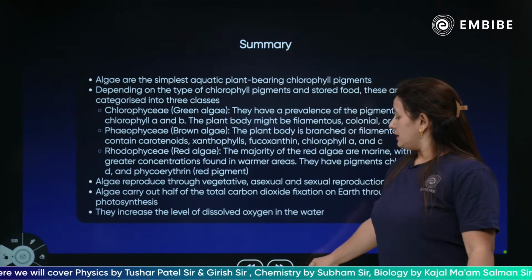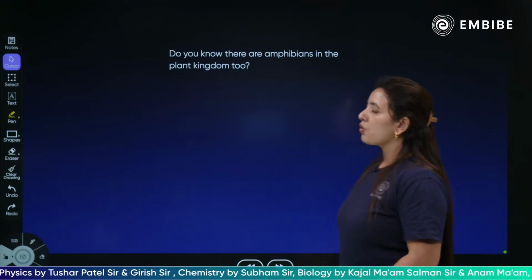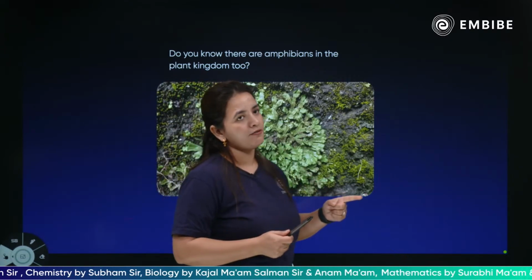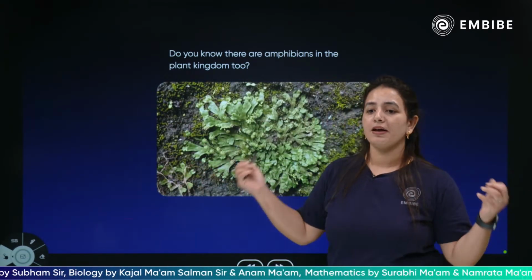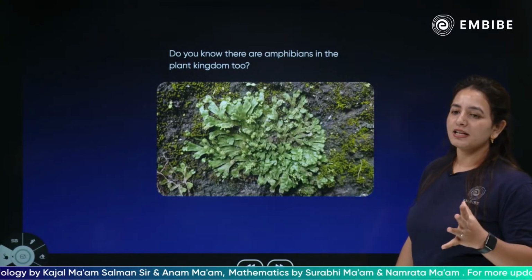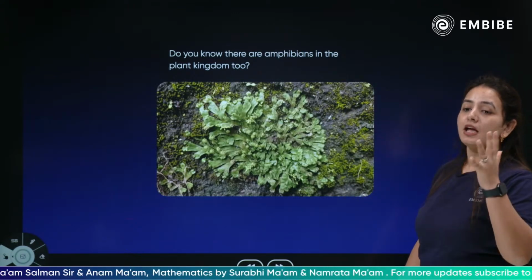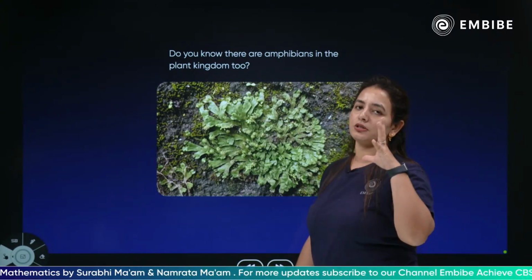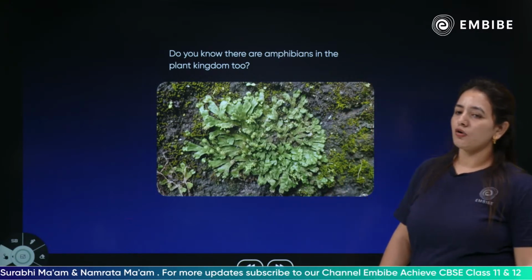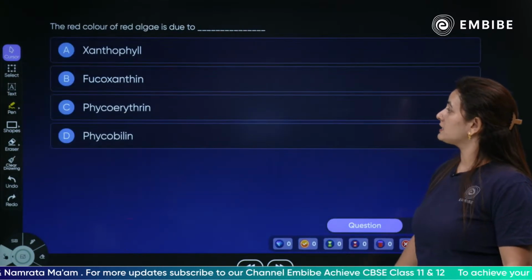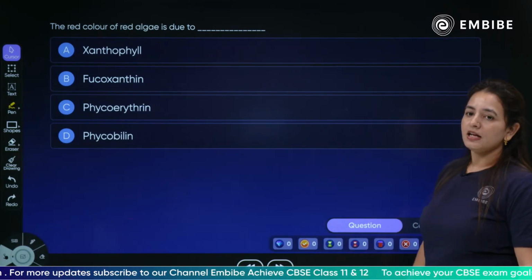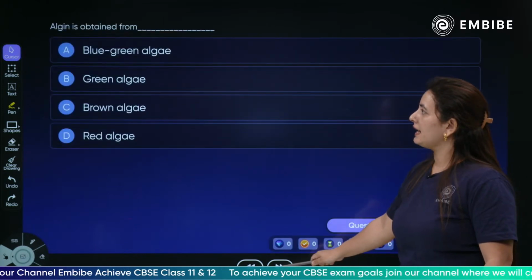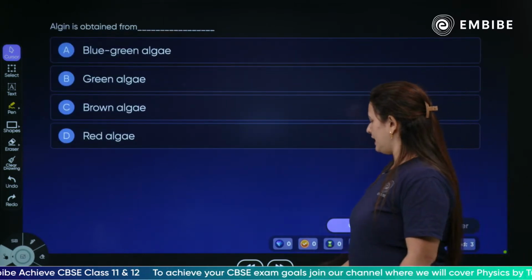Clear? Next, children, before you go, I would like to introduce the next session. Just like animals have amphibians, the plants also have amphibians. What kind of amphibians? The next session would be about the bryophytes. We will discuss the characteristics of the bryophytes and the classes present in the bryophytes. These are the two homework questions, children: the red color of algae is due to what, and algin is obtained from which particular algae?